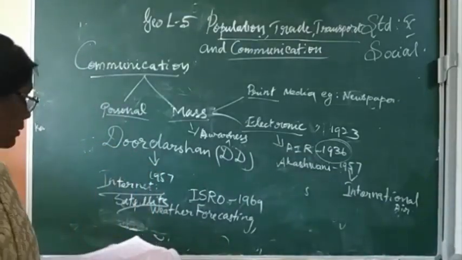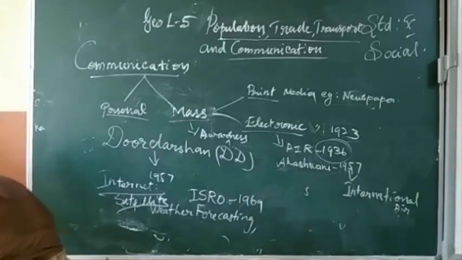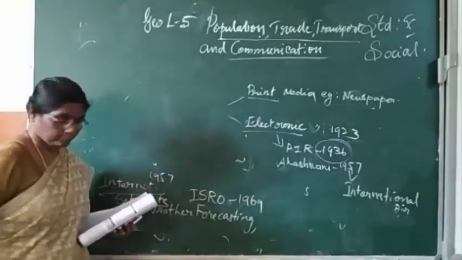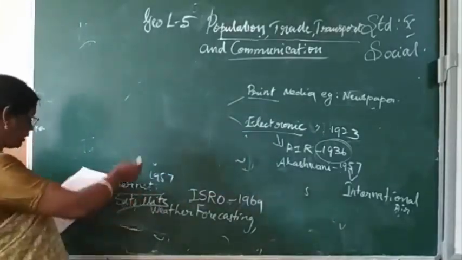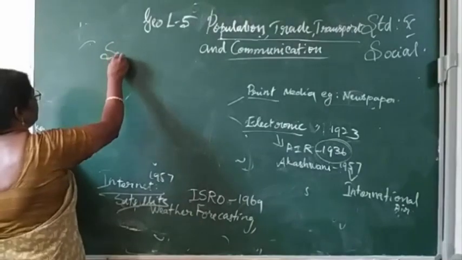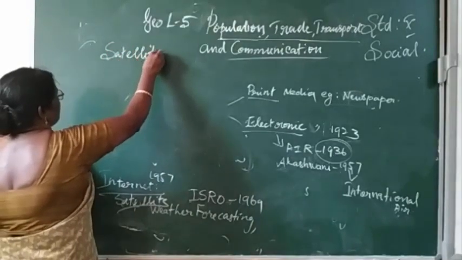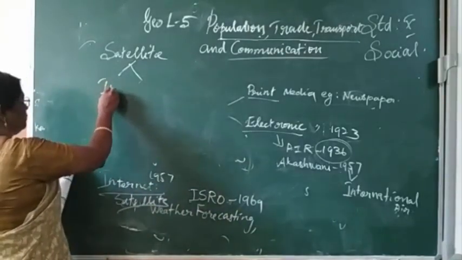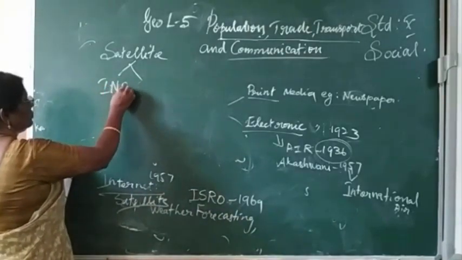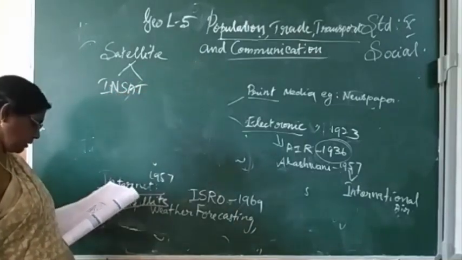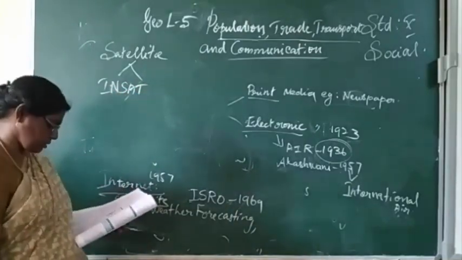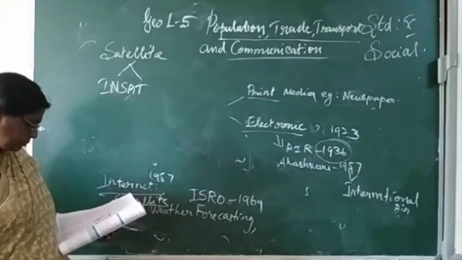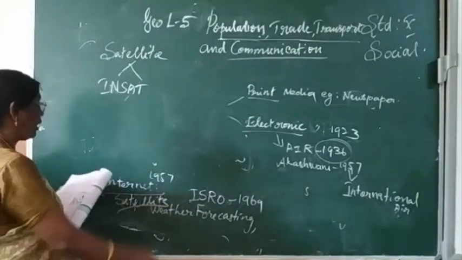First one, INSAT, the Indian National Satellite System. Next one, IRS, the Indian Remote Sensing Satellite System.